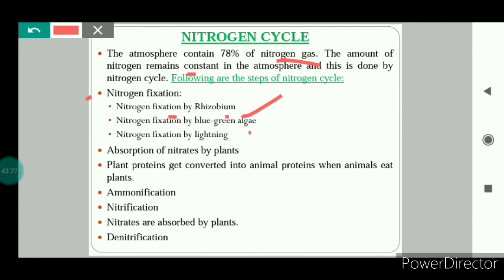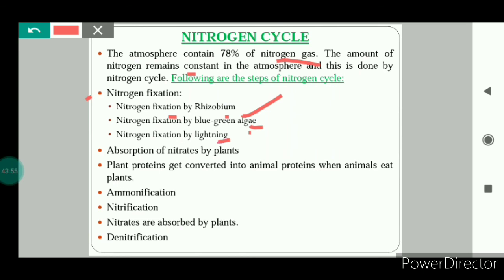This rhizobium bacteria gains nutrition from the plants, and in return it converts free atmospheric nitrogen into a usable form for the plants. Next is nitrogen fixation by blue-green algae. The blue-green algae Nostoc has the capability to fix nitrogen into a usable form for the plant. Next is nitrogen fixation by lightning.